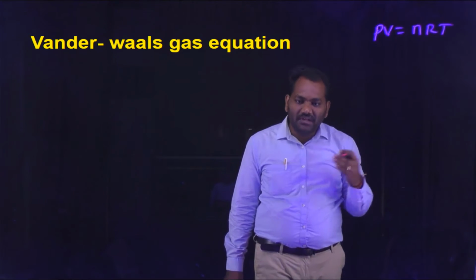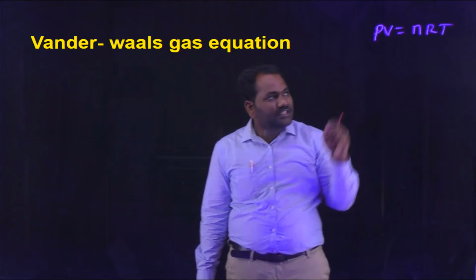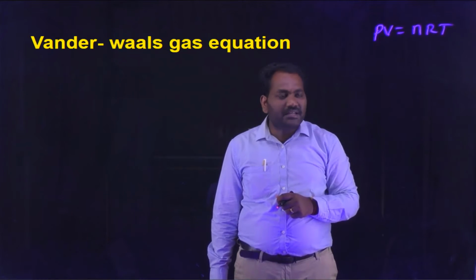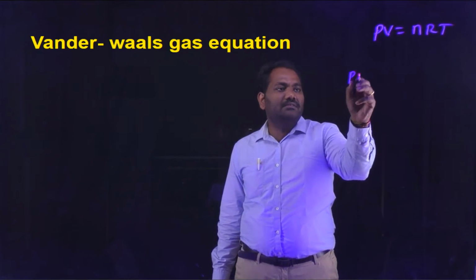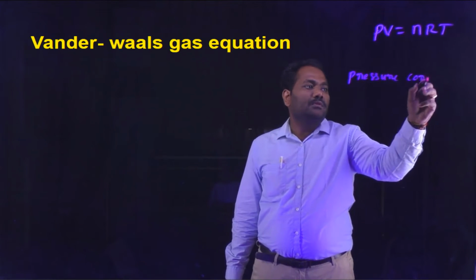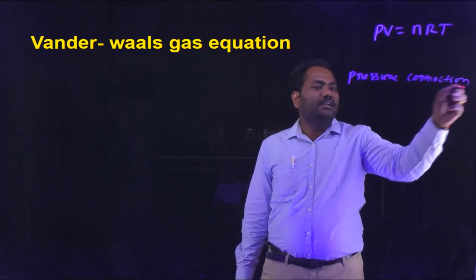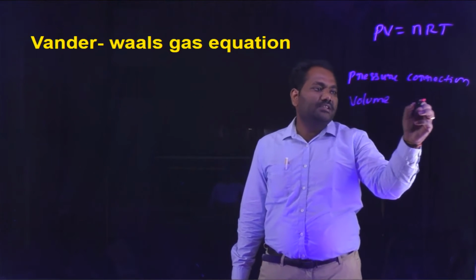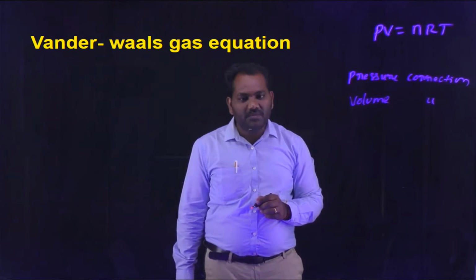That equation is called the van der Waals gas equation. He made some corrections in pressure and volume. First one is pressure correction, and second one is volume correction.